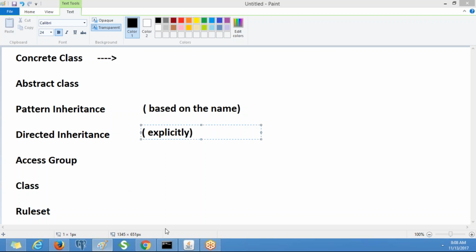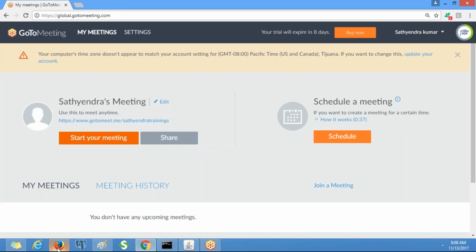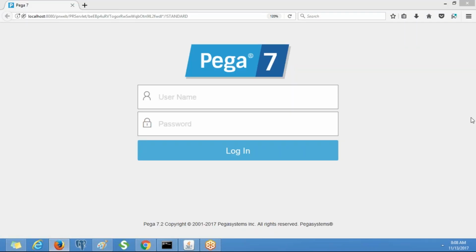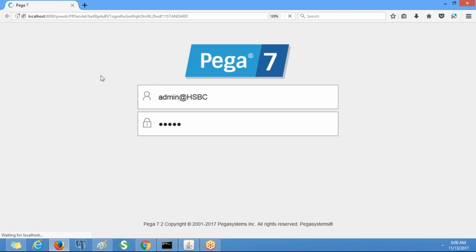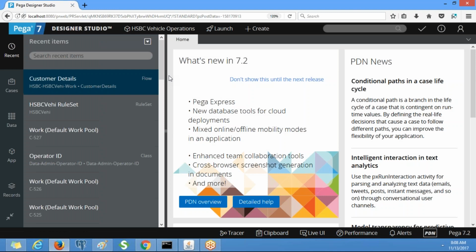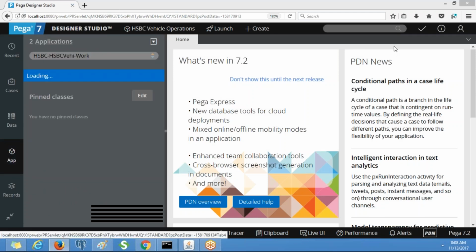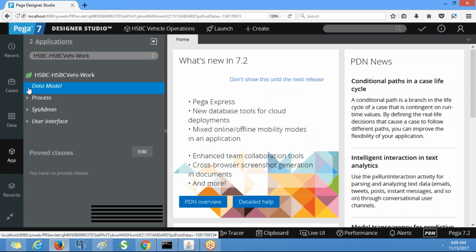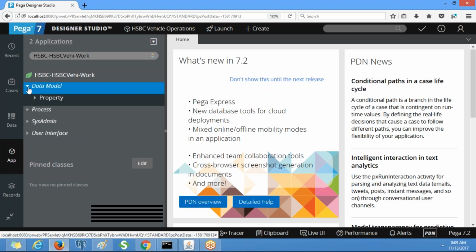Now let me log in to the application. So as part of our application, we have created many rules, right?